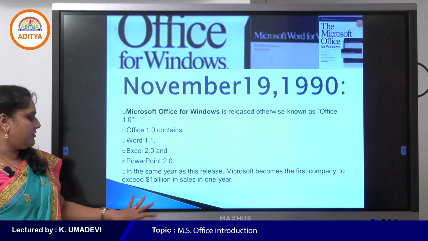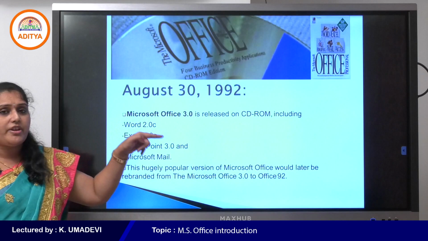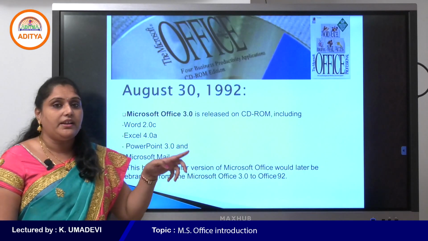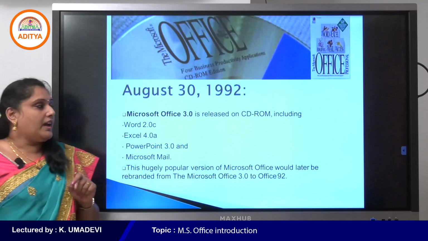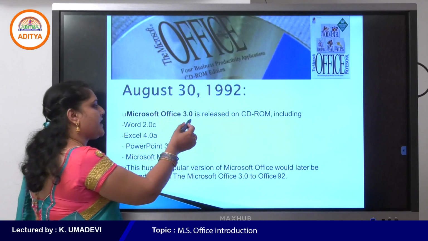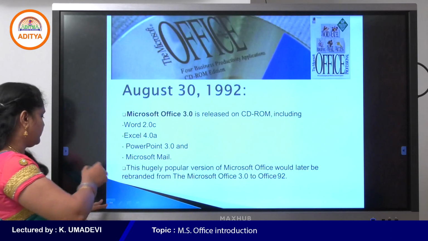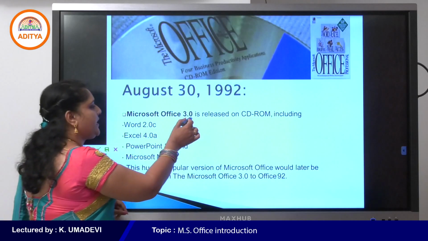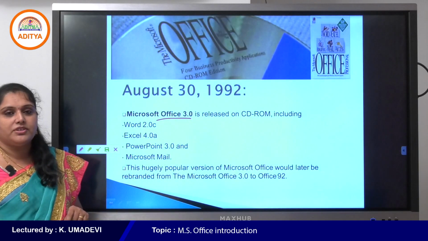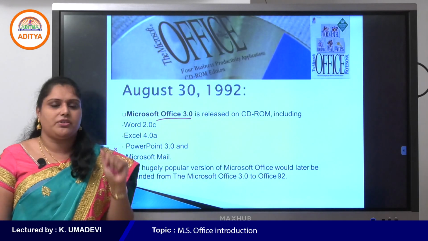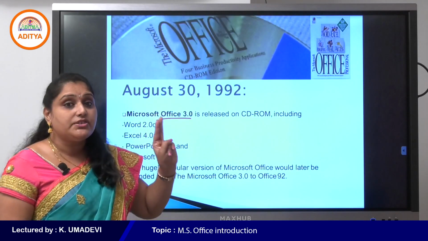The next version was released in 1992, and it is called Office 3.0. So the first version is Office 1.0, and the second version is Office 3.0.